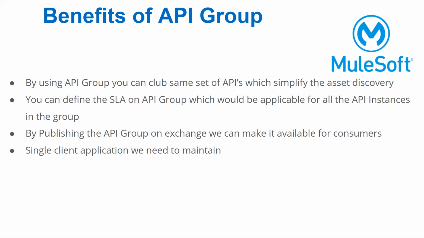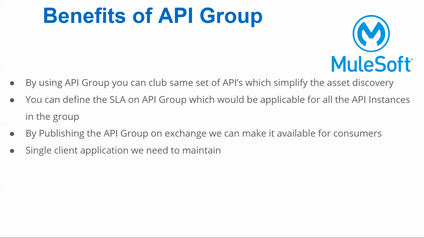Once you publish this API group in Exchange, we can make it available for the consumers. They can go ahead and subscribe to the API group. That means we need to maintain only a single client application. So these are the benefits of the API group.